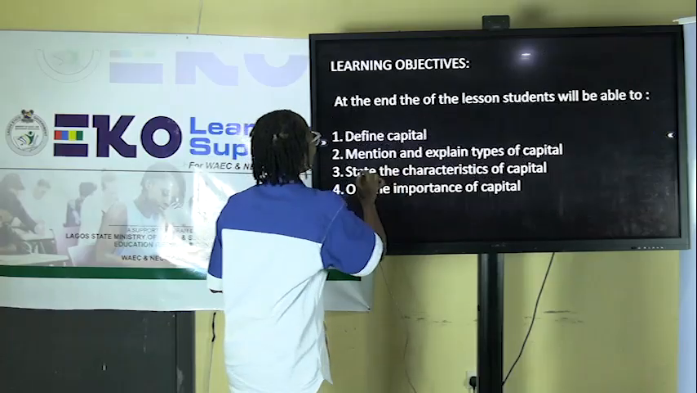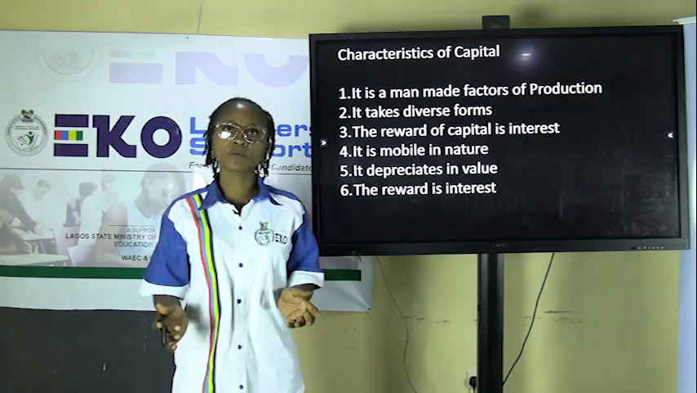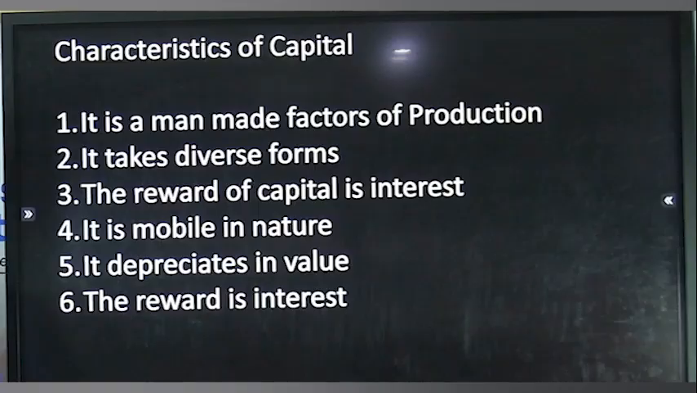It's one of the examples of social capital. Now we want to talk about the characteristics of capital. What are the characteristics of capital? We can also refer to them as features or qualities of capital. Number one, it is man-made assets, that is, those things made or provided by labor for the production of goods and services. Number two, it takes diverse forms, that is, different forms. We have so many of these man-made assets.